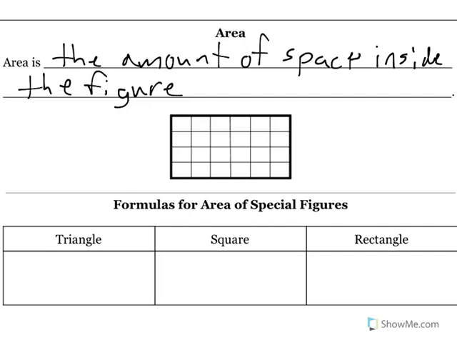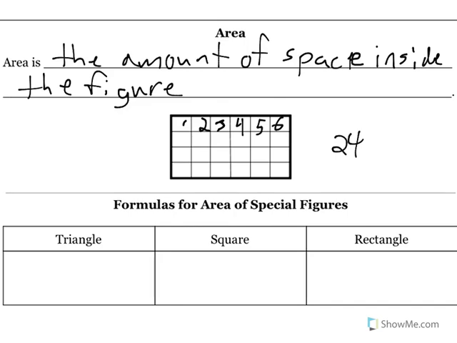inside of the figure. So if we could break this up into unit squares, so like this is just 1 unit square, I could just count all of these squares, 1, 2, 3, 4, 5, 6, and go all the way down and count all of them up. In this case, it would be 24 unit squares.